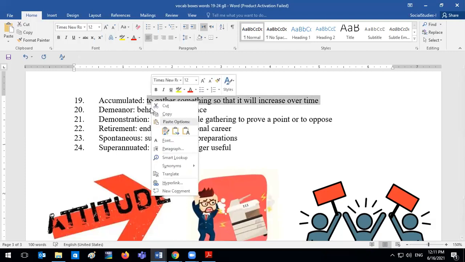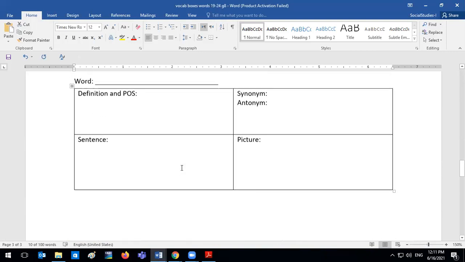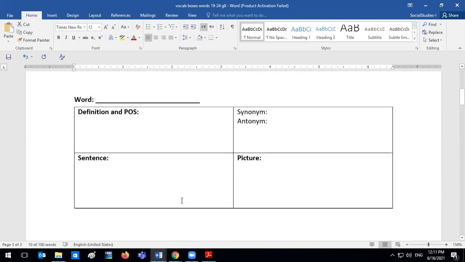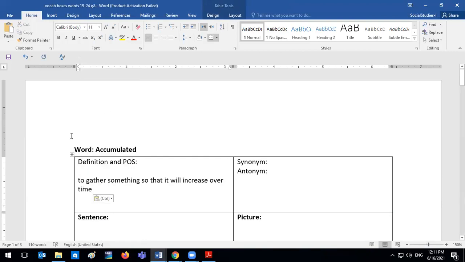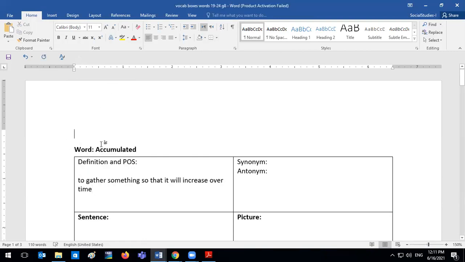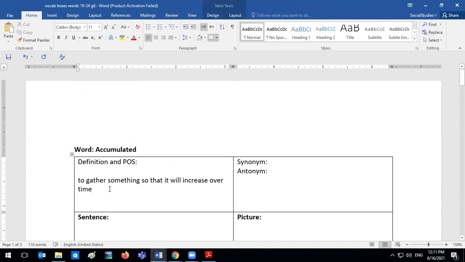All right, so if you're accumulating wealth, you're gathering money to become more wealthy. If you're accumulating cards or a collection of some sort that you're interested in, that means you're accumulating it in hopes of gaining it, or for it to increase. So accumulate goes back to the idea of gathering and gaining things.